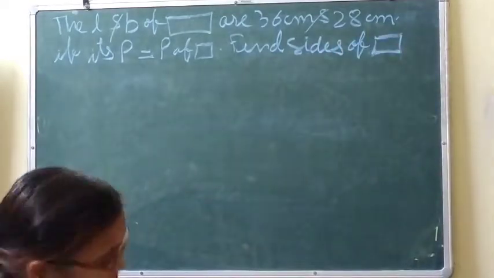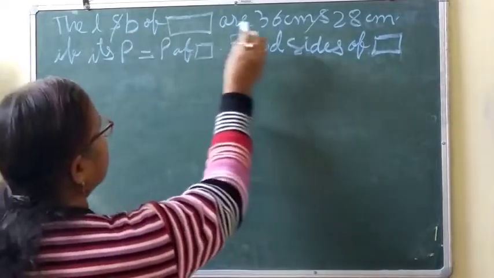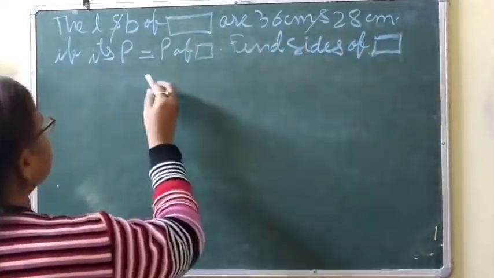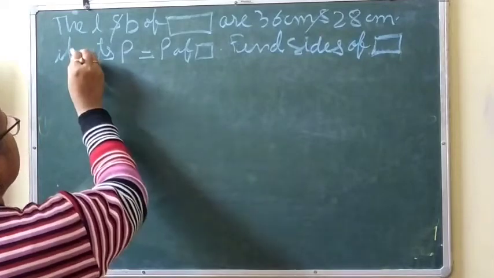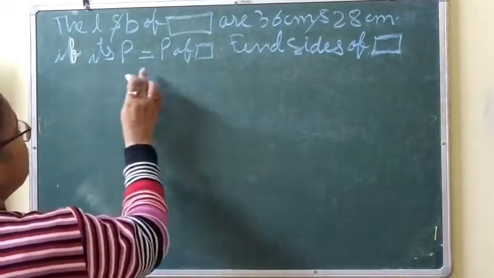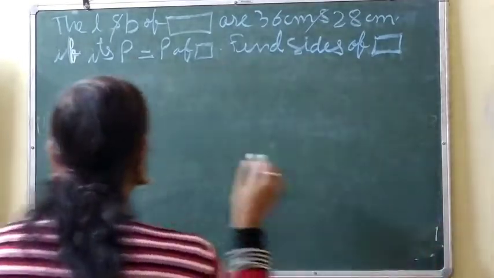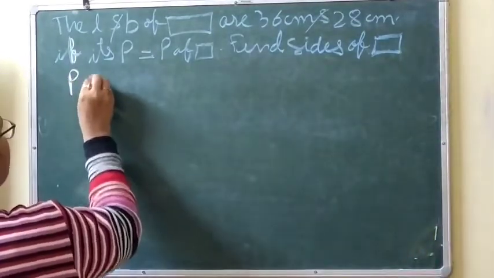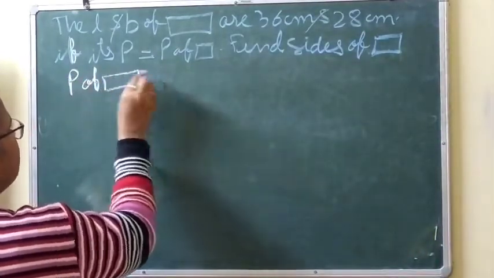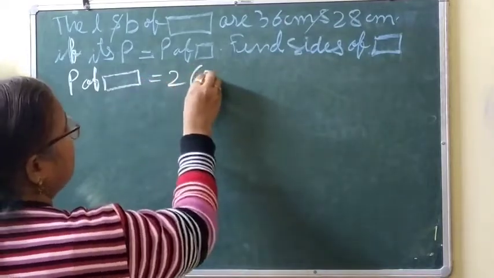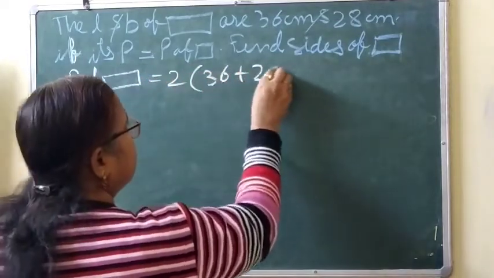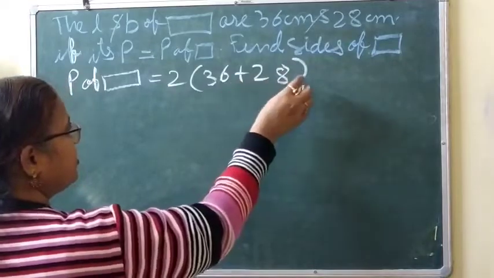Very easy question this is. So the length and breadth of the rectangle are given. First we'll find out the perimeter of the rectangle. Perimeter of rectangle will be equal to 2 times L plus B. Clear? So L is 36, B is this one.